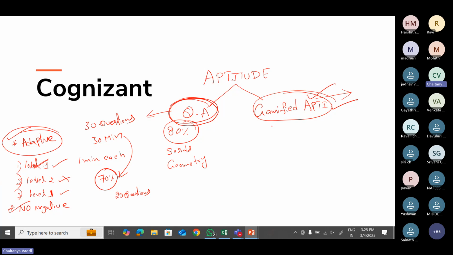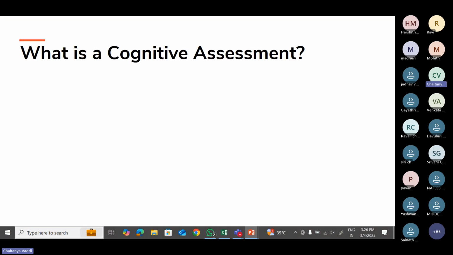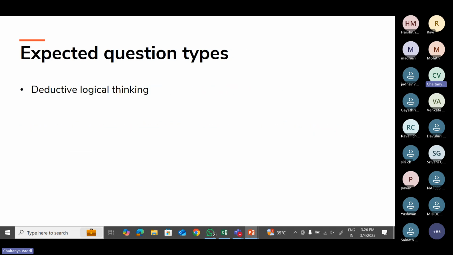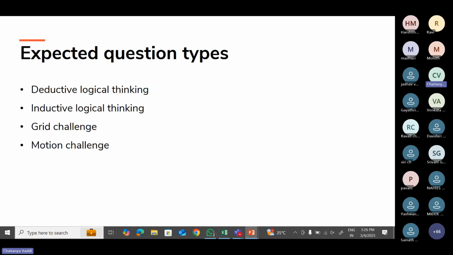But the most important point is, before you attempt this gamified aptitude test, you should be aware of what kind of games might be given. Based on the previous years' exam papers, I'll tell you what types of games you may get in the exam. So let's go with the gamified things first. In cognitive assessments, these are the most important games that the majority of students get in either Capgemini or Cognizant: deductive logical thinking, inductive logical thinking, grid challenge, and motion challenge.